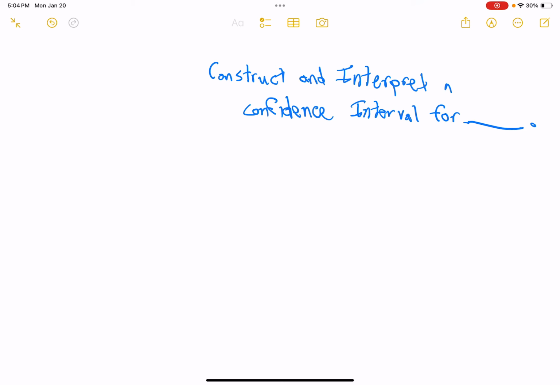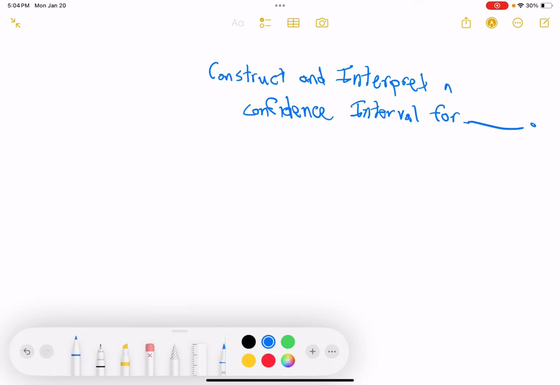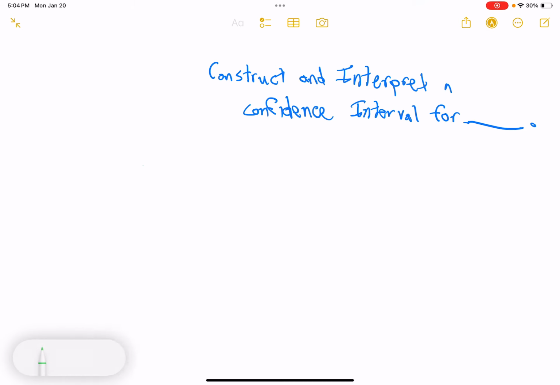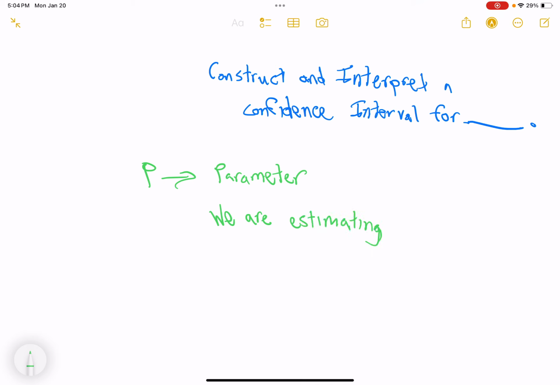Part 1, P, and actually, let's pick a different color for this. Let's do green. P, because we all love it. P is, what do? The parameter. It's the true parameter. What's that going to look like? On slide 9, I say it to you. It will start with something like we are estimating the true proportion of, and then I'll give you context, right?